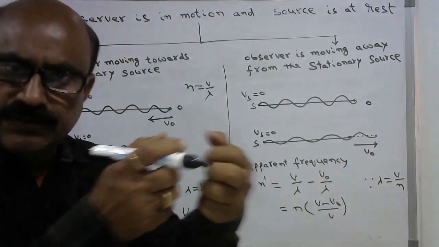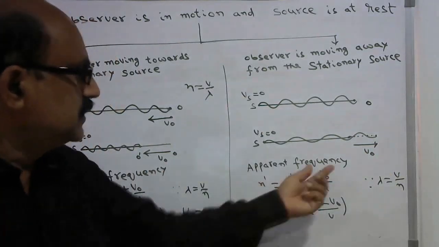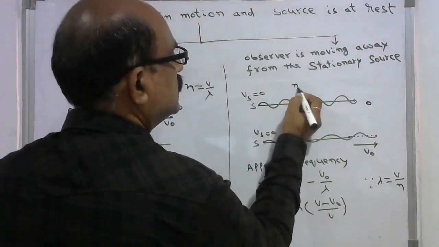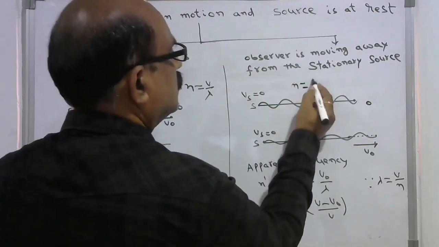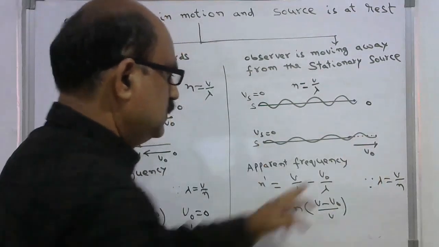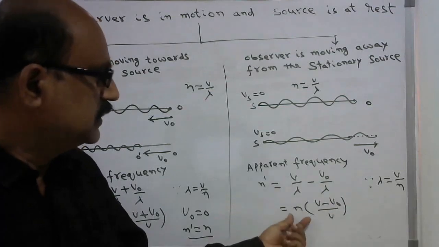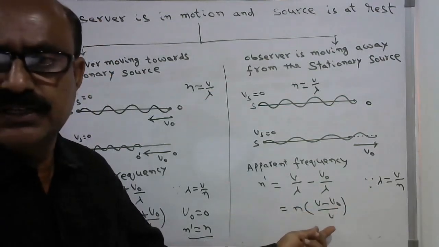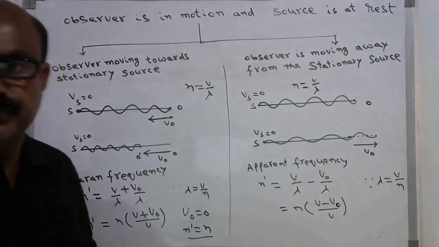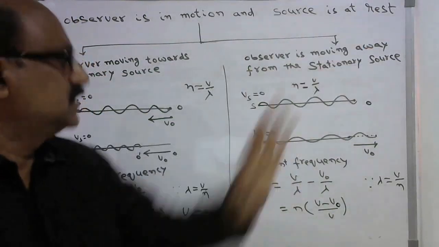So the wavelength is stretched, and the frequency decreased. So the apparent frequency n dash equals the actual frequency in this case. The actual frequency here is n equal to V by lambda, minus V naught by lambda. After simplification you will get n into (V minus V naught) by V. This is the apparent frequency when the observer is moving away from the stationary source.